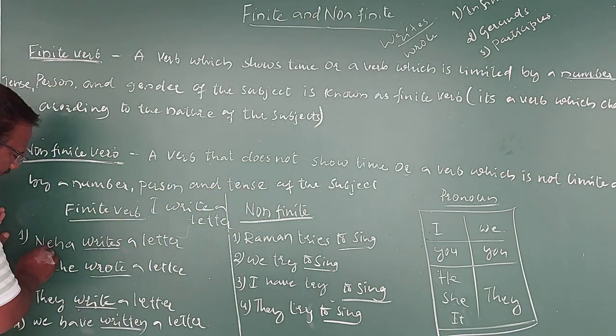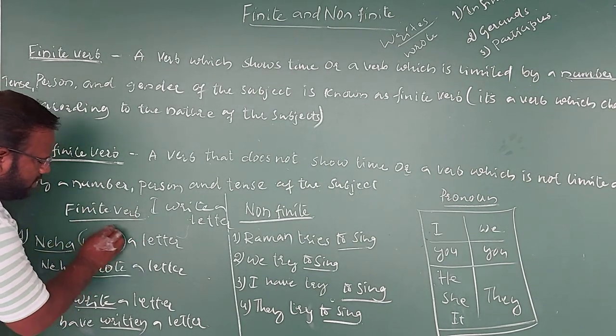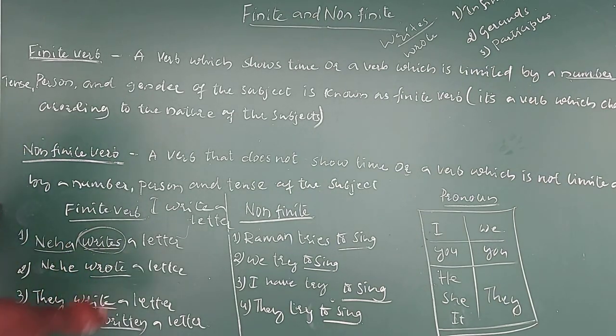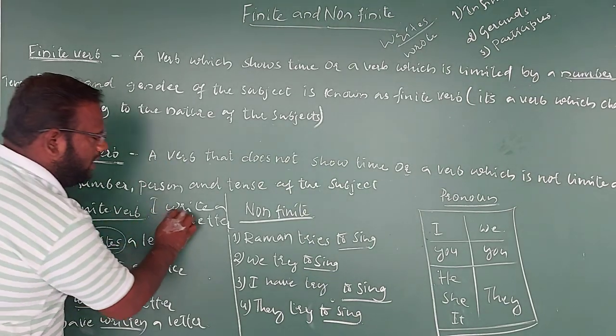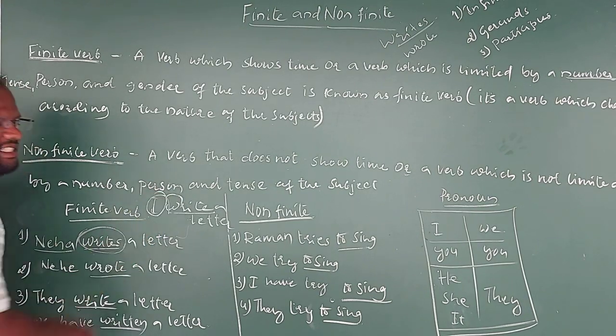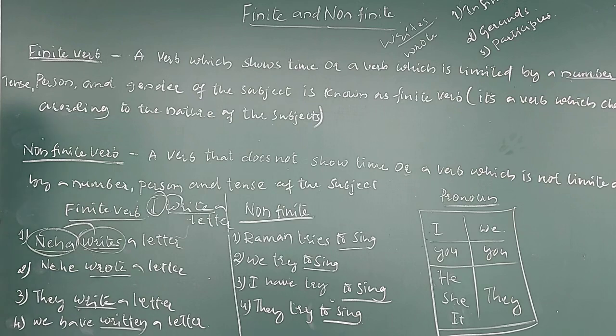Here Neha is a third person singular. As per the third person singular, the verb form also changes here. Instead of write, it becomes writes. Then again, when the first person singular is there we can find only write, because according to the subject, the verb has changed. Here also, according to the subject, the verb has changed.